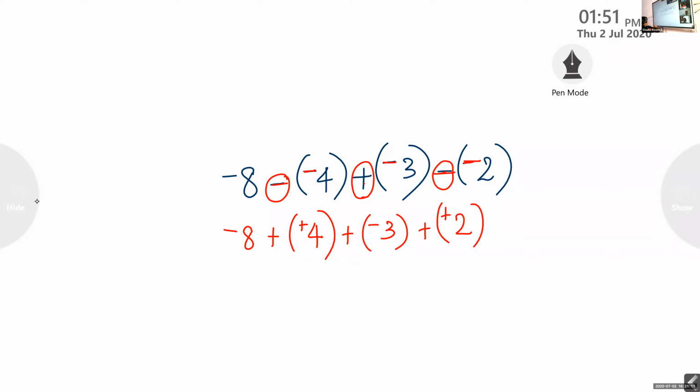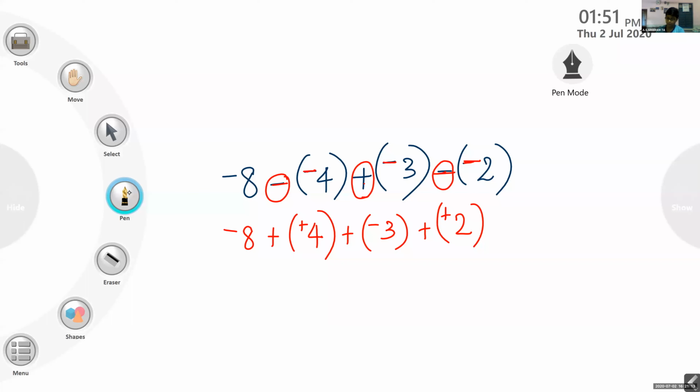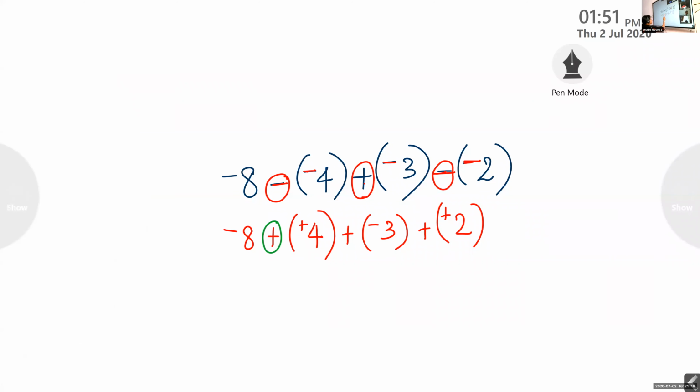Now check. See, all the signs became positive, isn't it? This is positive, this is positive, this is positive. Now everything became addition. Now like yesterday, like the day before, you can do it.